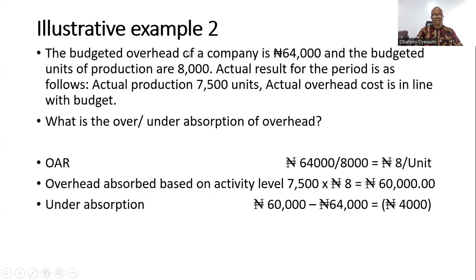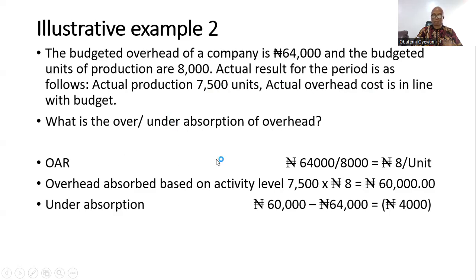So let's go to the next slide where we talk about another example. The budgeted overhead of a company is 64,000, while the budgeted units of production are 8,000. Actual result for the period is as follows. Actual production in total is 75,000 units, and the actual overhead cost is in line with the budget. So what is the over or under absorption of overhead?